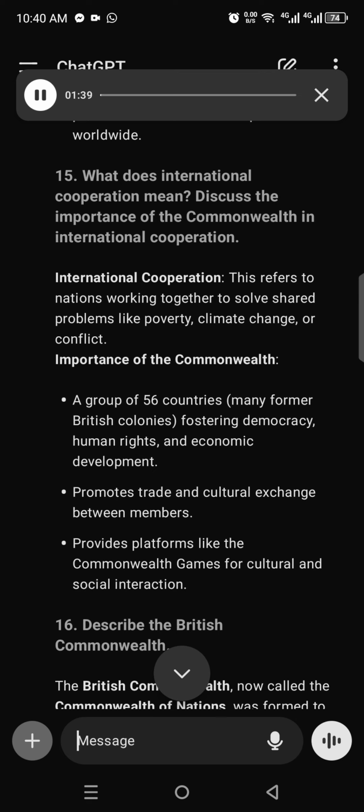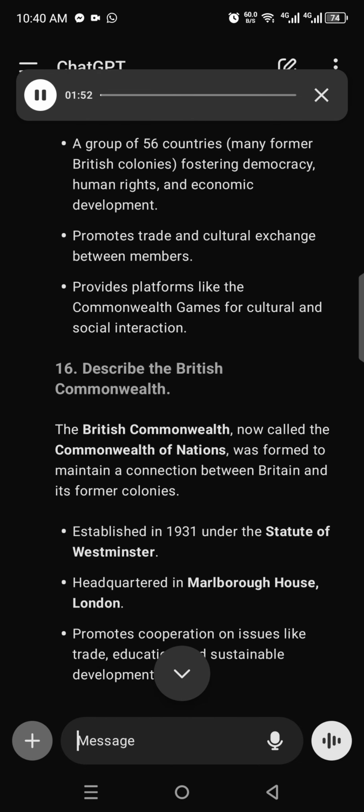International cooperation refers to nations working together to solve shared problems like poverty, climate change, or conflict. Importance of the Commonwealth. A group of 56 countries, many former British colonies, fostering democracy, human rights, and economic development, promotes trade and cultural exchange between members, provides platforms like the Commonwealth Games for cultural and social interaction.